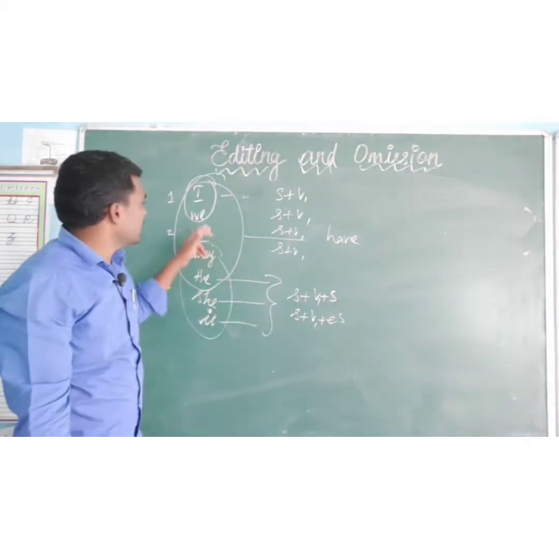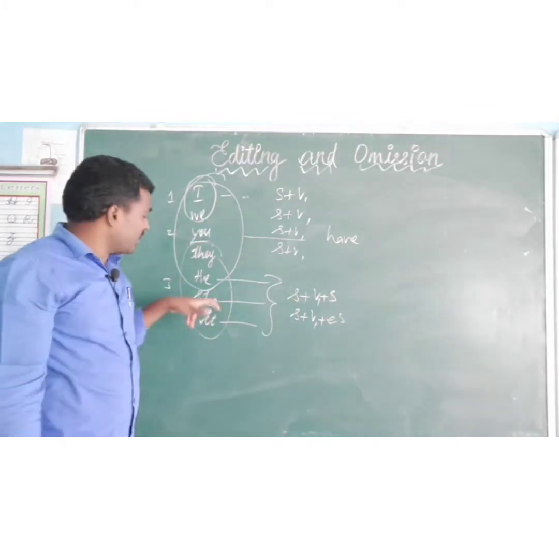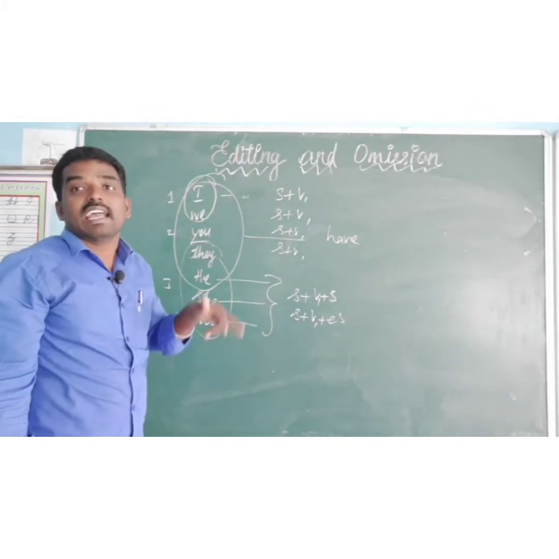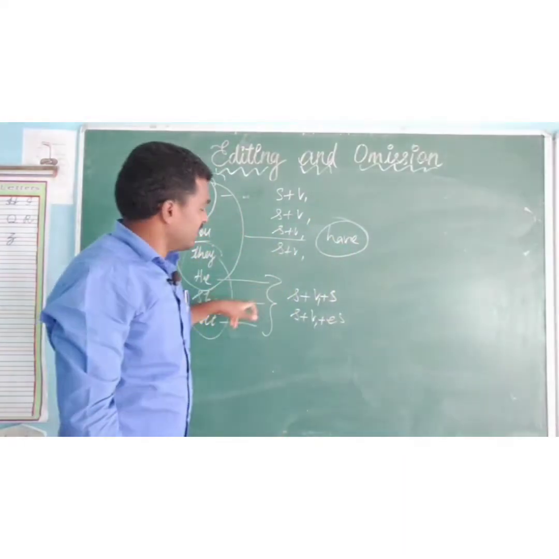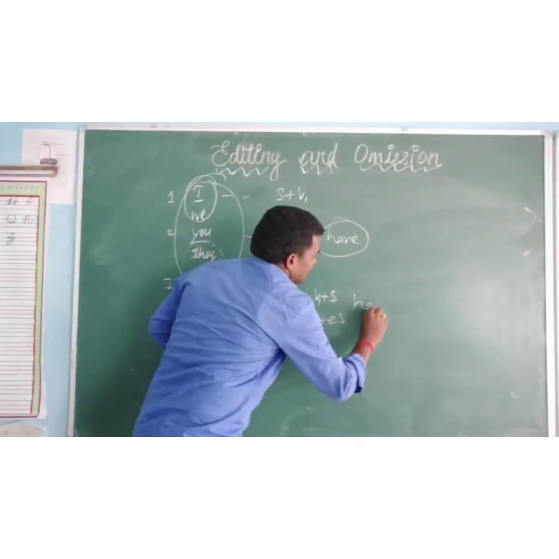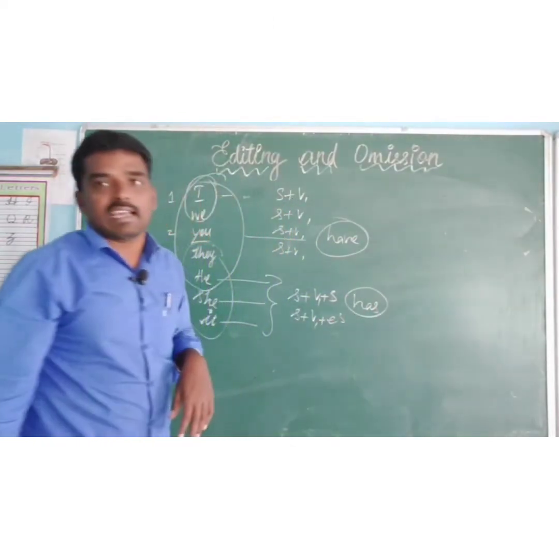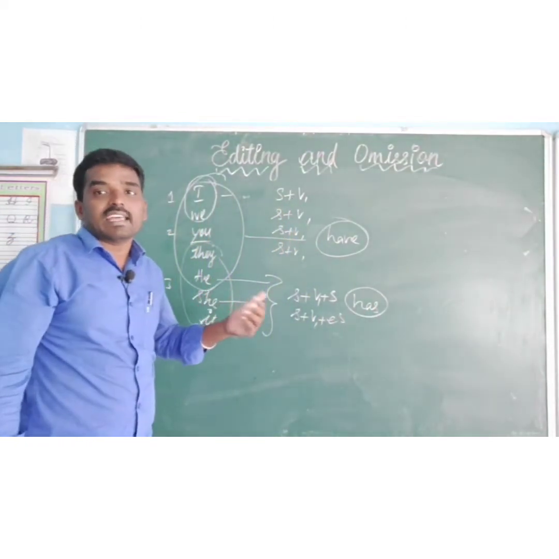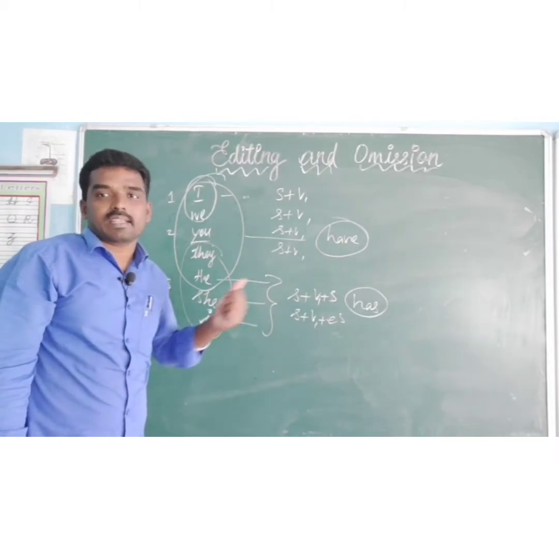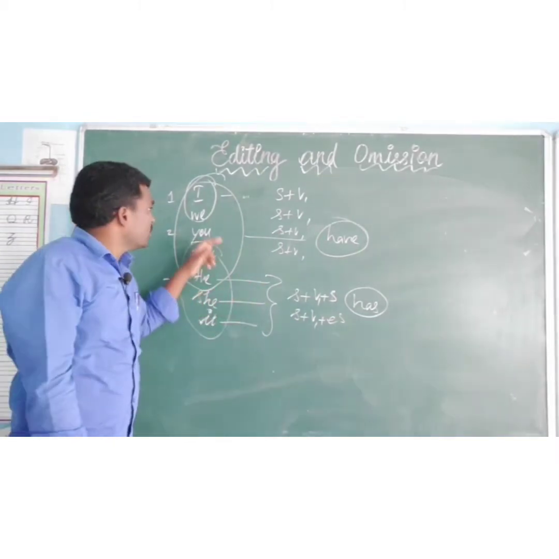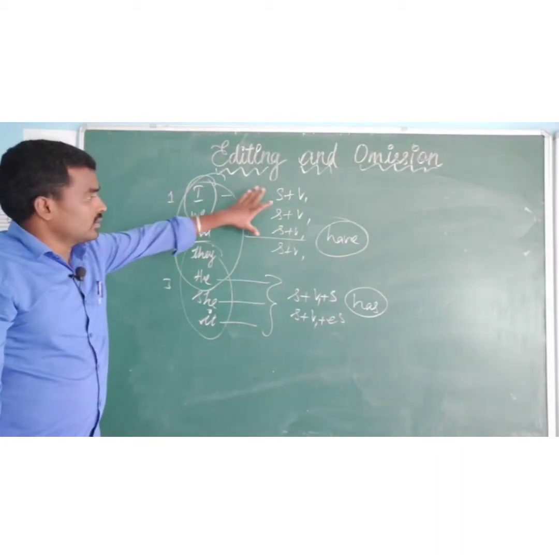We have a pen. But for he, she, it, what do we use? Has. I, we, you, they have. He, she, it has. She has a pen. It has a pen. So this is the first form.